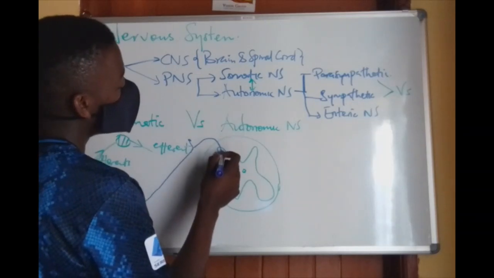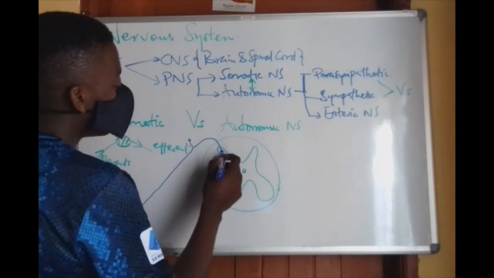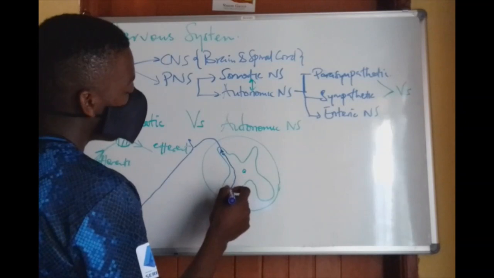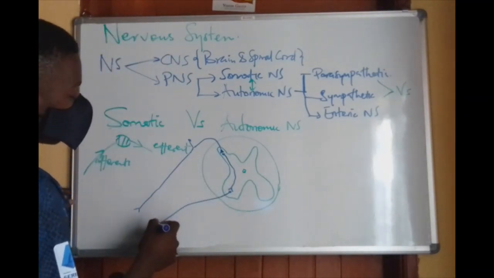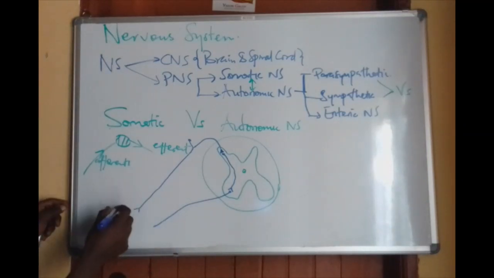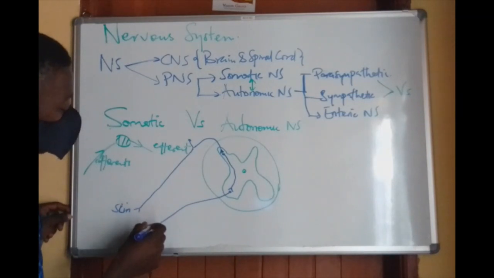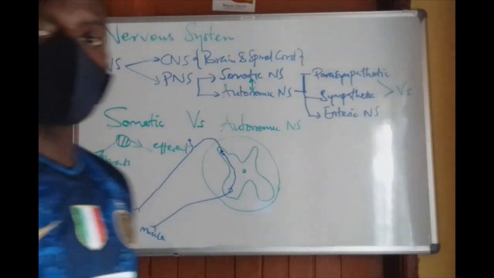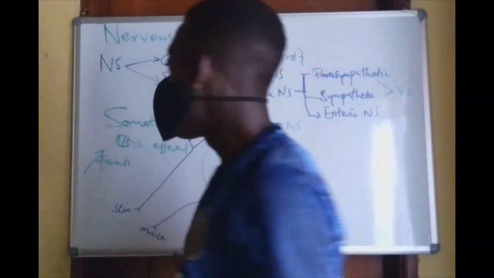It makes a synaptic connection with an interneuron, which will synapse again in the ventral horn. Then the efferent fiber will get out and go back to a muscle. So if this is the skin, the arc will be coming back to a skeletal muscle in this case, which will cause you to flex, causing the withdrawal reflex.